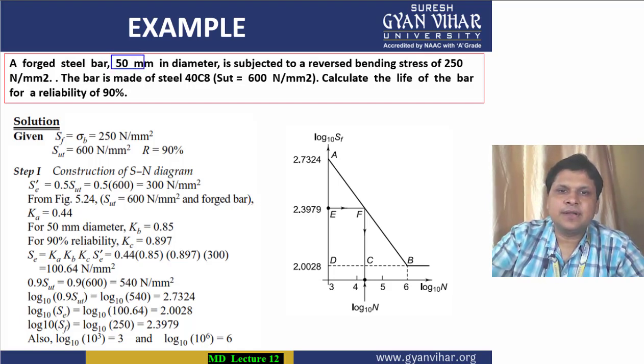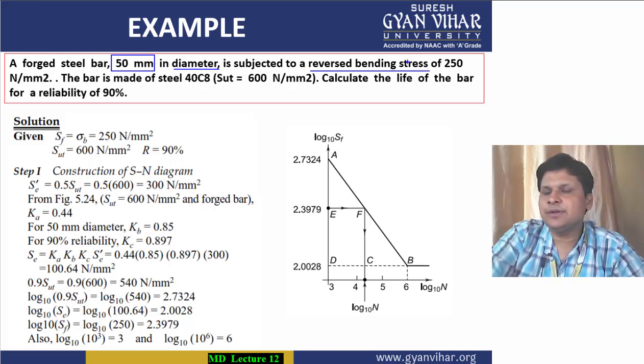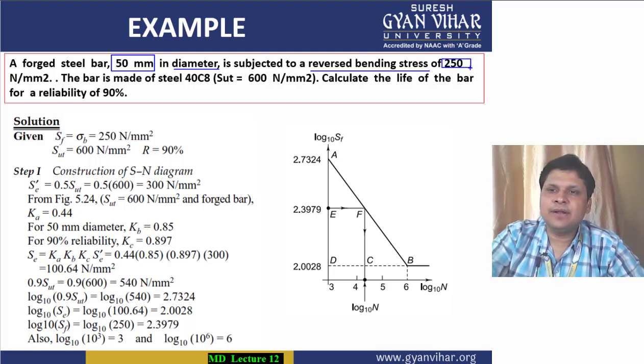This is the diameter 50 mm of the bar. It is a steel bar and it is subjected to reversed bending stress. What is the value of the bending stress? 250 Newton per mm square.